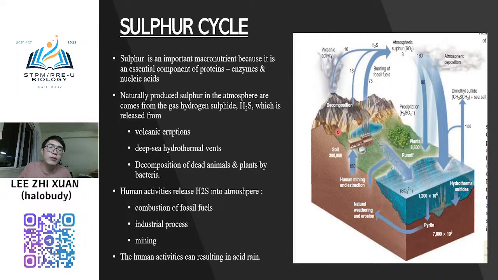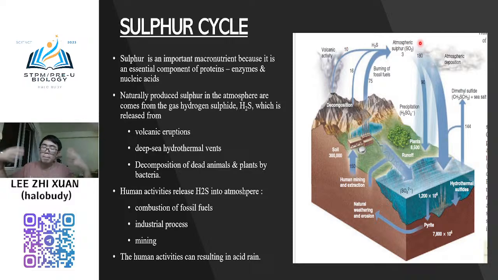Okay, another one is about the sulfur cycle. So normally sulfur also is a very important nutrient in our world. So normally sulfur is almost the same, dia macam sama sahaja dekat carbon dioxide. It can occur in the atmosphere as sulfur dioxide. Sulfur dioxide. So once you see this diagram, once there is the decomposition beneath,